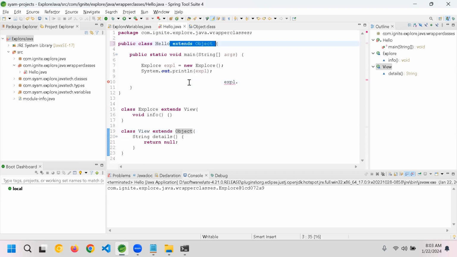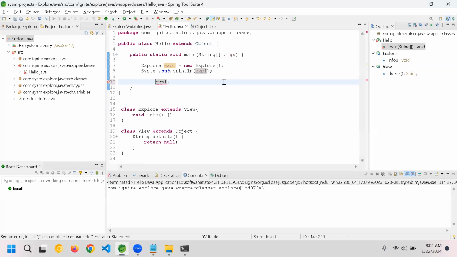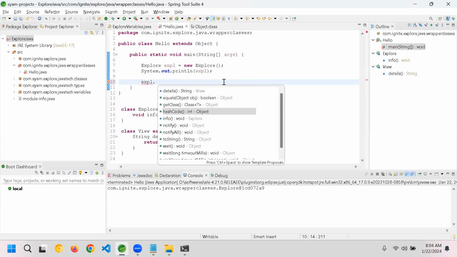Now coming back here, I'm just specifying extends Object here. If you observe, my intention is to show you that even if you give extends, it's not giving any error, because internally it will take it. Now I go here, explore dot, let's say I'm calling info.